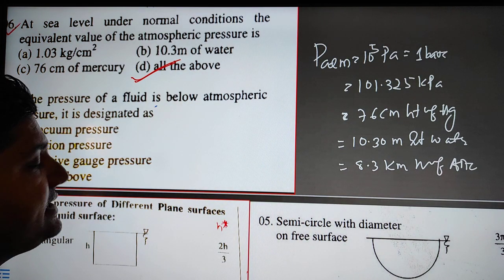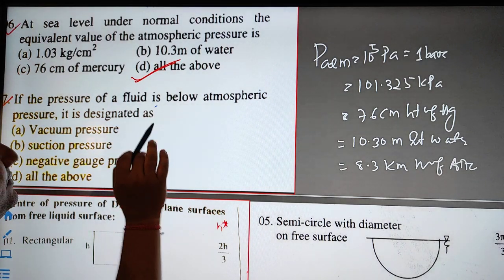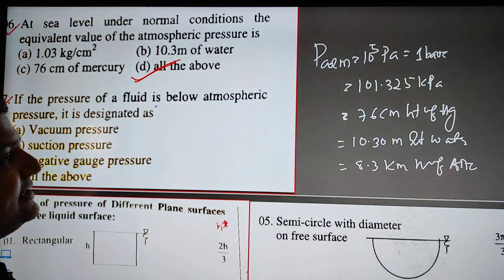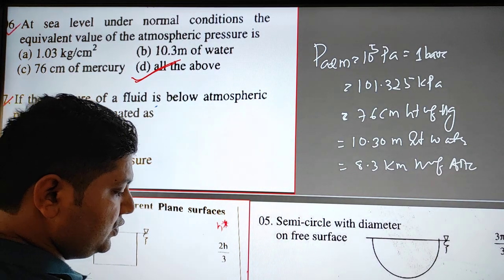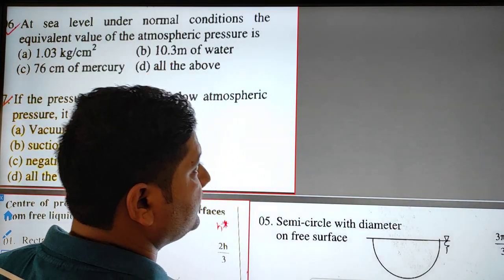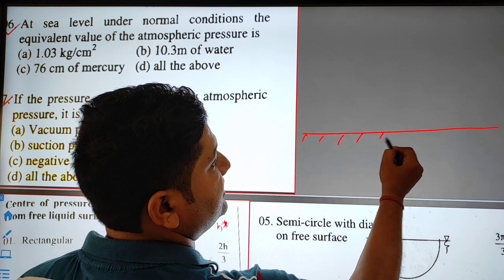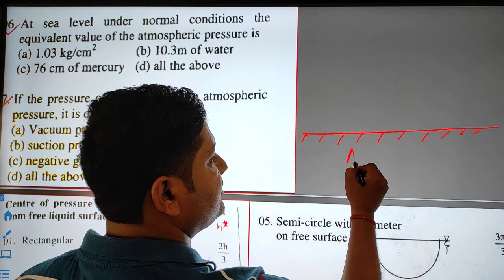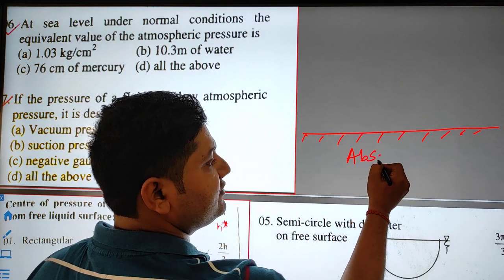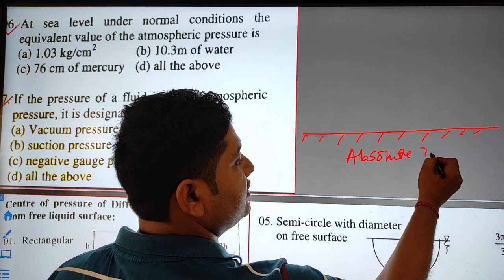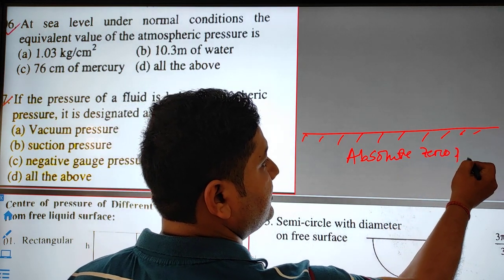Seventh question. If the pressure of a fluid is below atmospheric pressure, then it is designated as what? So this is the line of absolute zero pressure.